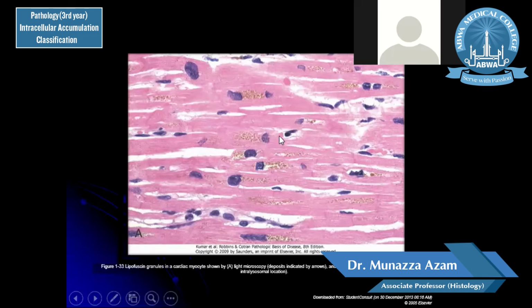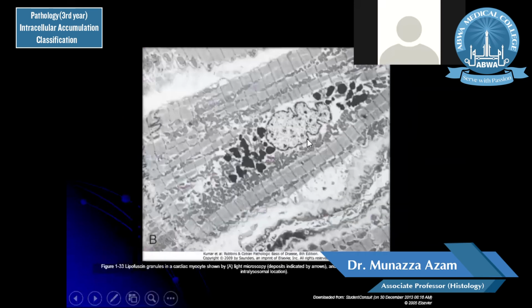Its location makes it different from the hemosiderin pigment, which also is brownish in color. This is an electron microscopic picture. You can find striations of the cardiac muscle over here, and this area is the nucleus. Just around the nucleus you can find multiple aggregates of lipofuscin pigment.